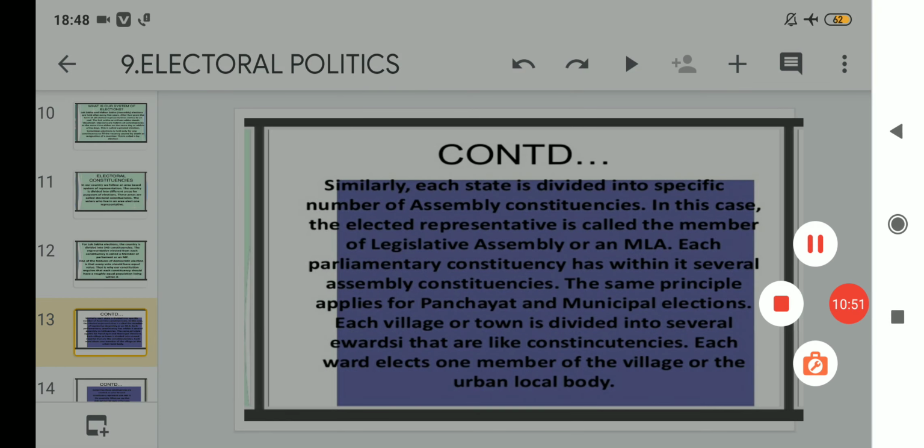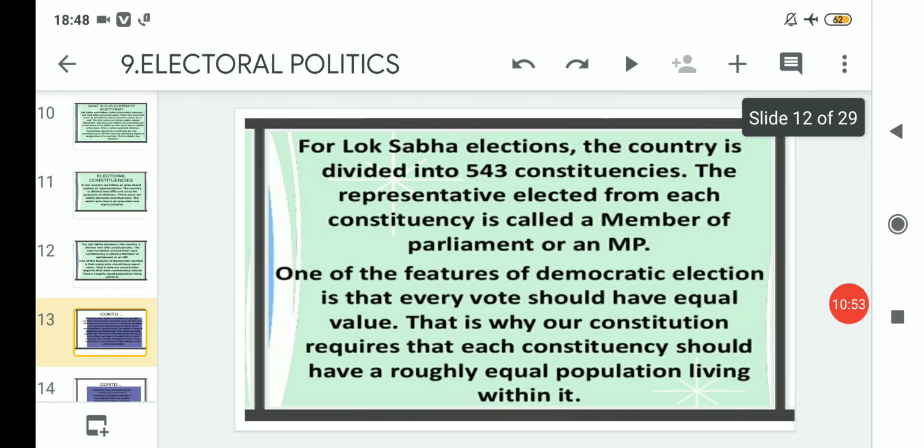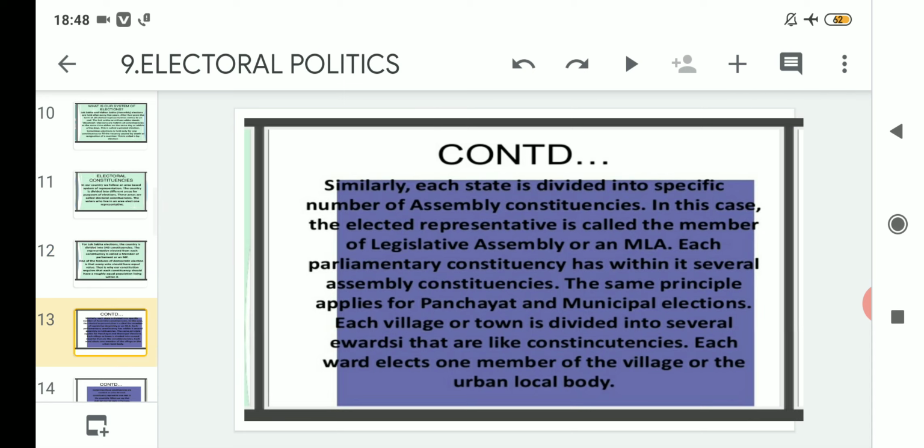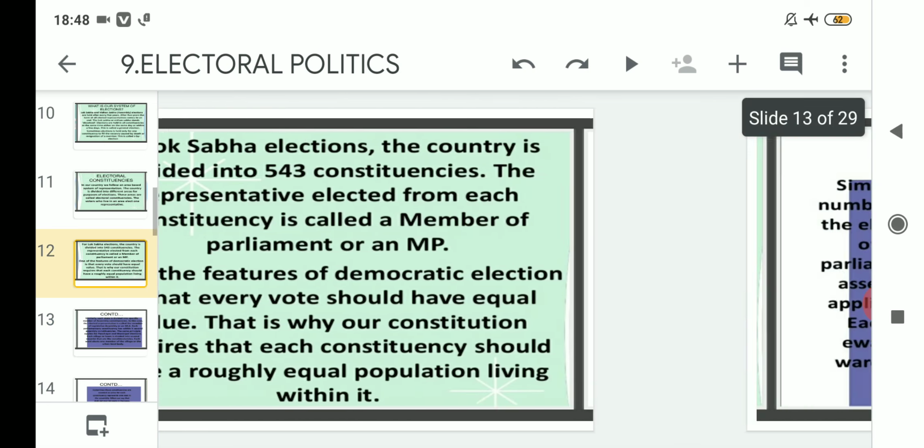Clear? So with this I will wind up today's topic related to electoral politics, in which we read about the elections related to the member of parliament. Then we also read about the member of legislative assembly elections, which is related within the state. And at last we read about the elections at the lowermost hierarchical order, which is related to the panchayat elections and municipal elections. So please make a note of all these points in your copy.